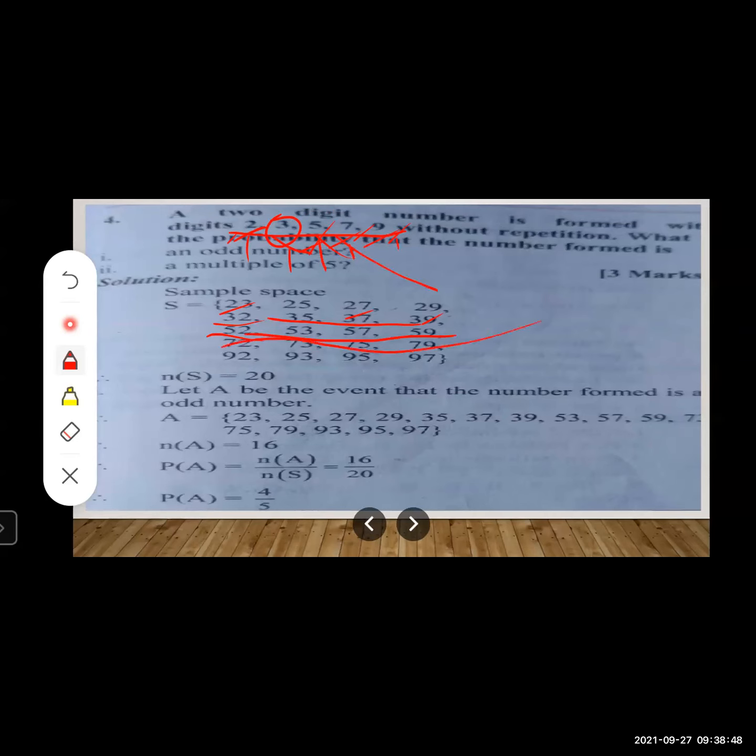Okay, now second number take 3. Take 3 and form its pair with the 2, then 5, then 7 and 9. Like this will form. Then take number 5 and form its pair with the 2, 3, 7, 9. So these numbers will form. Then take number 7 and form pair with the 2, 3, 5, 9 and form such numbers. Lastly, take number 9 and again form its pair with the 2, 3, 5, 7. And form these numbers.